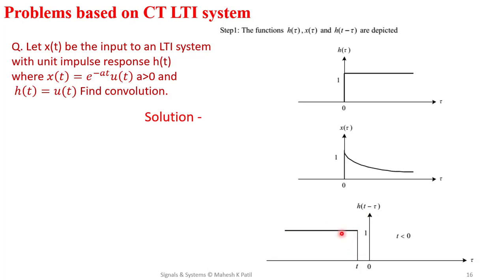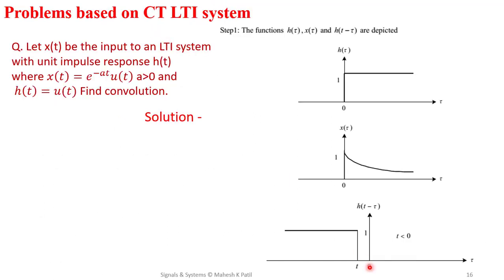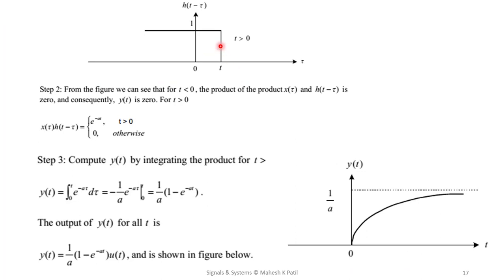Now for t greater than 0, h of t minus tau can be drawn like this, which means some part of this h of t minus tau is going towards the positive side. So this new h of t minus tau can be plotted for t greater than 0.